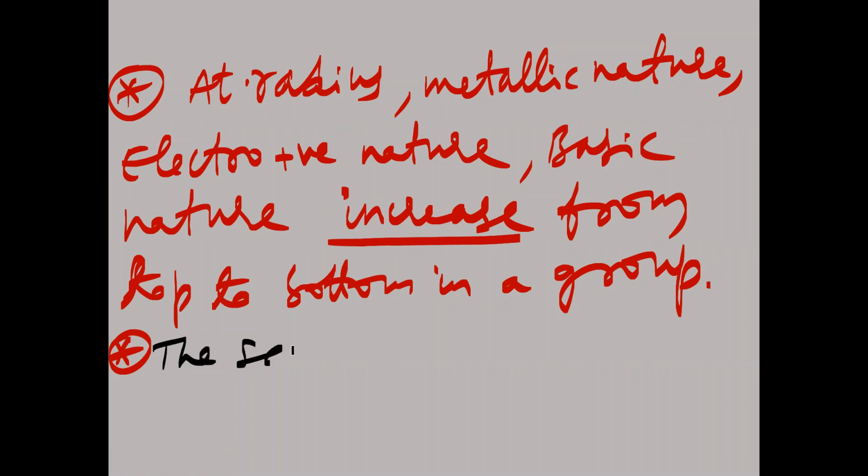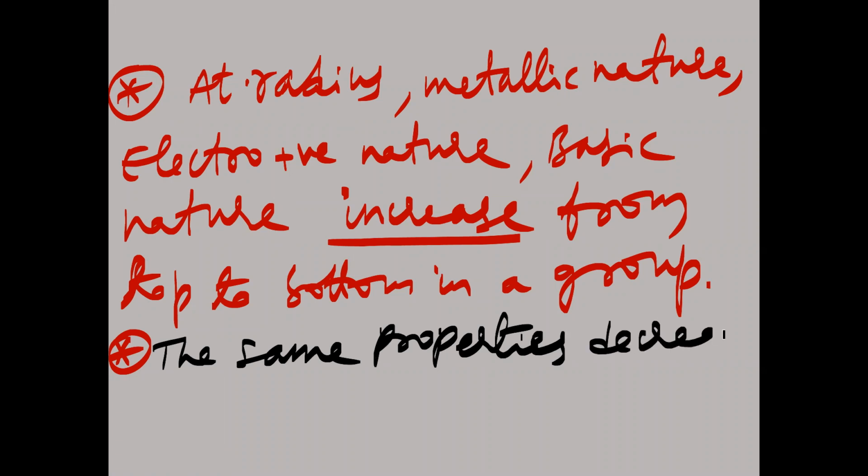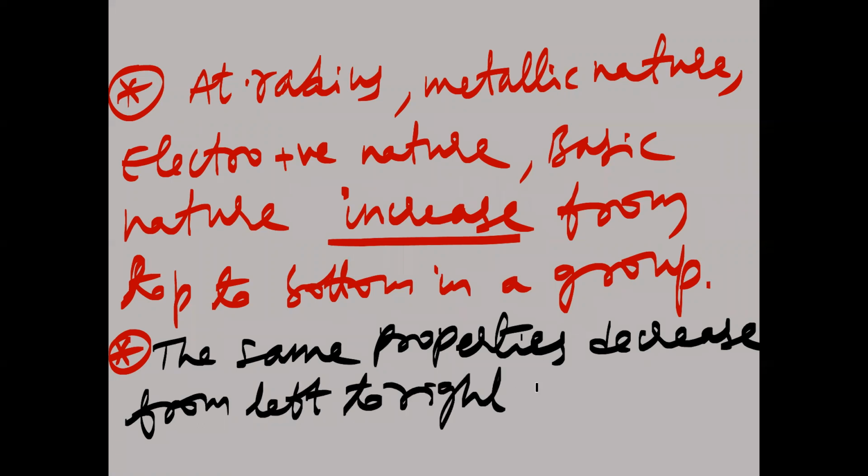The same properties decrease from left to right in a period. What are the properties here?